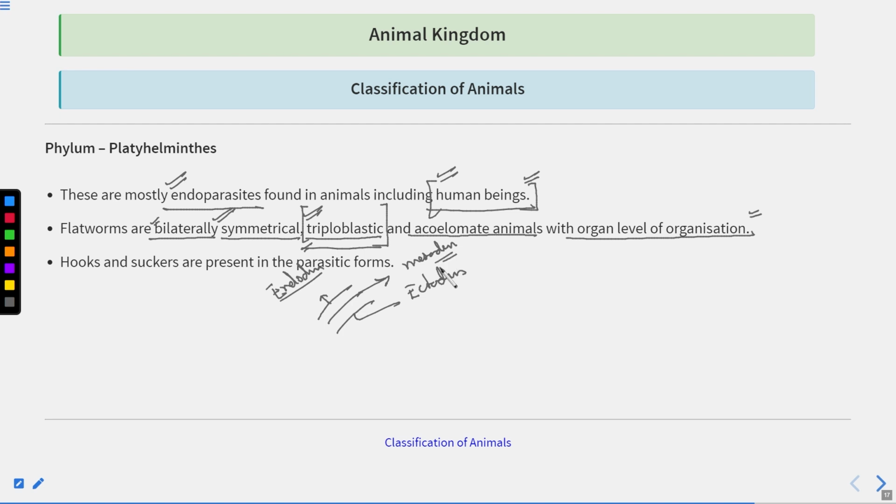So for the first time we see the triploblastic layer in an organism.